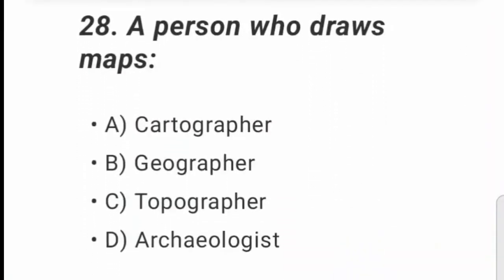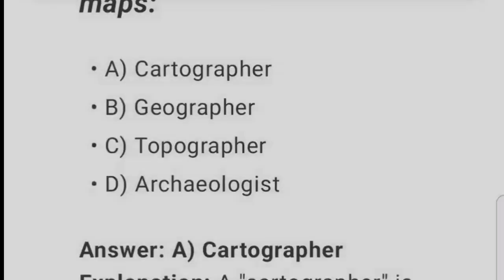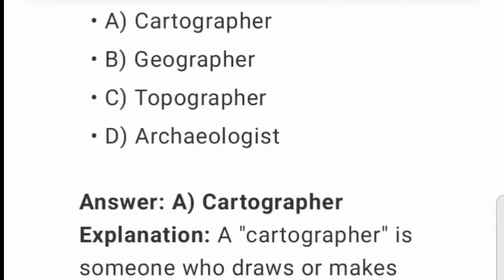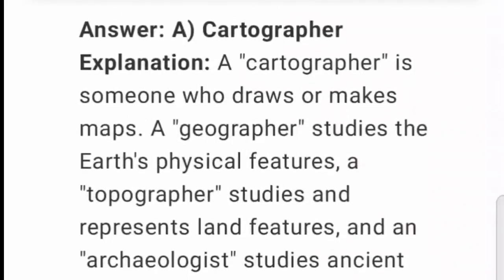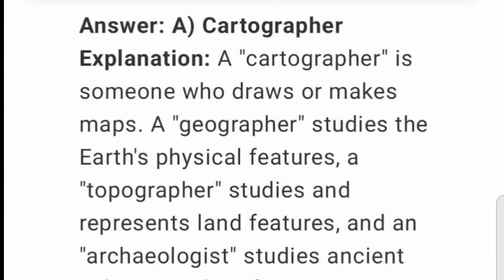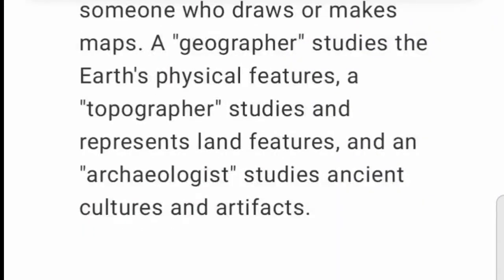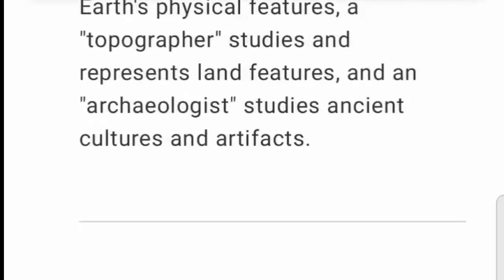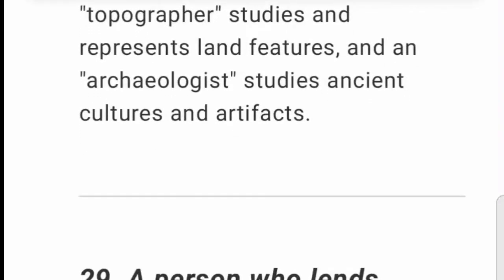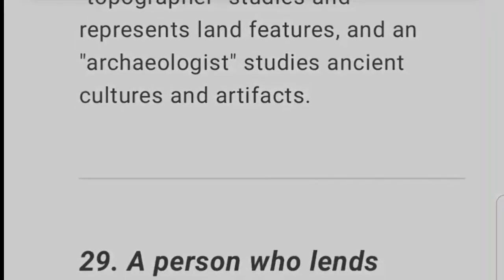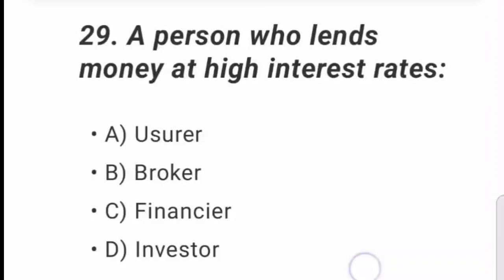28. A person who draws maps. A. Cartographer. B. Geographer. C. Topographer. D. Archaeologist. Answer: A. Explanation: a cartographer is someone who draws or makes maps. A geographer studies the Earth's physical features, a topographer studies and represents land features, and an archaeologist studies ancient cultures and artifacts.